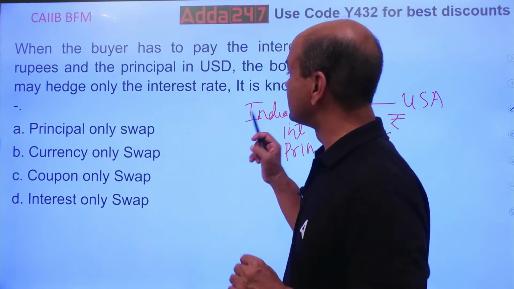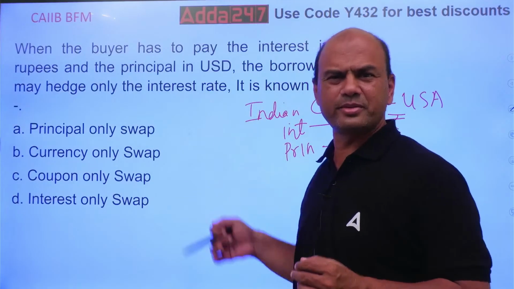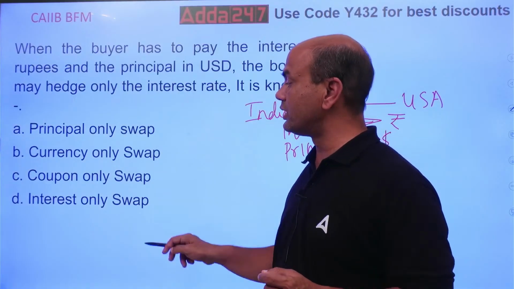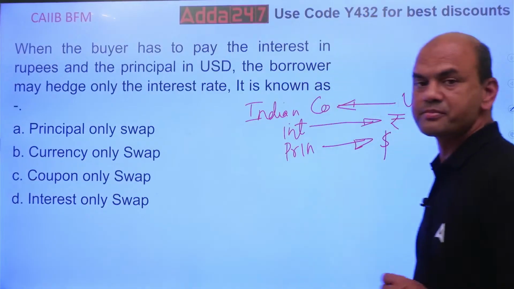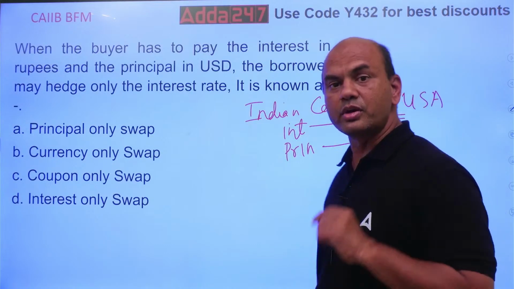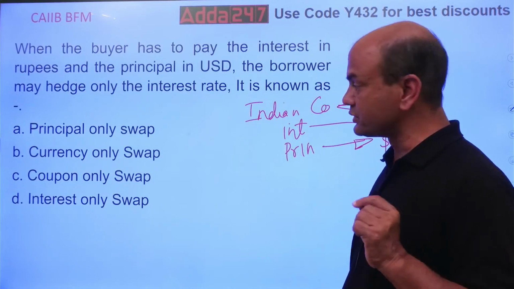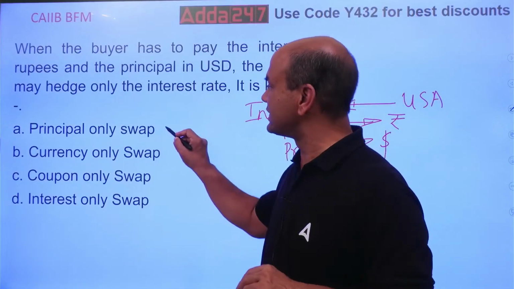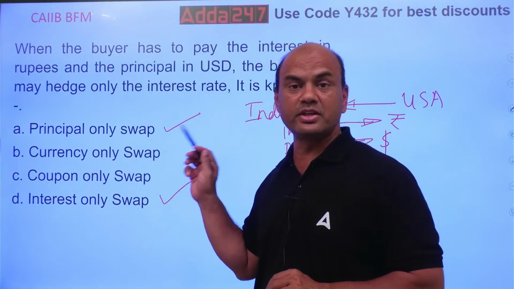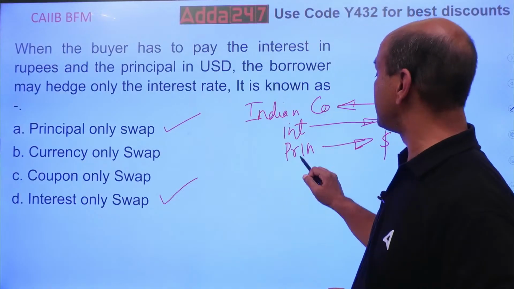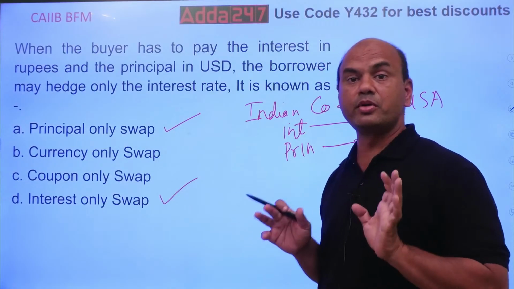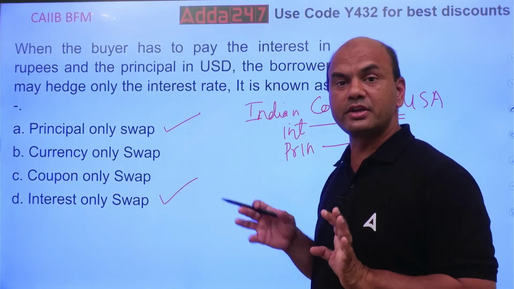Which swap will I use? All this swap is basically for hedging. So which swap will I use? Will I use principal only, currency only, coupon only, or interest only swap? Which will I use? Now I'll tell you what the problem is. All of you will get confused over here. Many of you might have thought of the answer as A or D, principal only swap, because what you are thinking is, principal I have to pay in dollars. I have rupees. So principal is the problem. Dollar might go up, down. So I'll be using that swap.